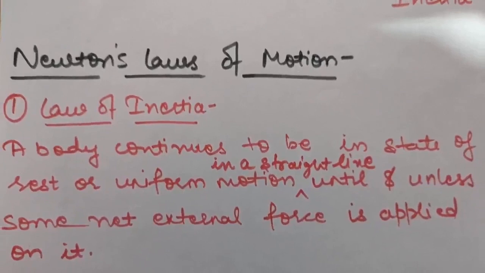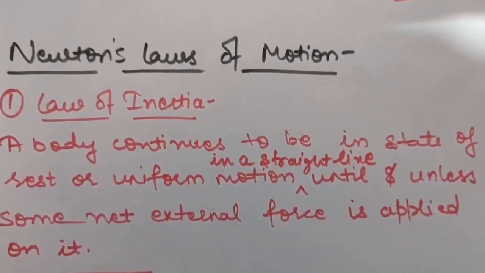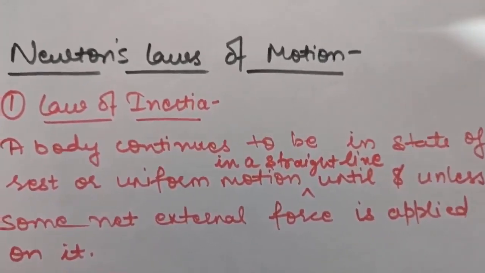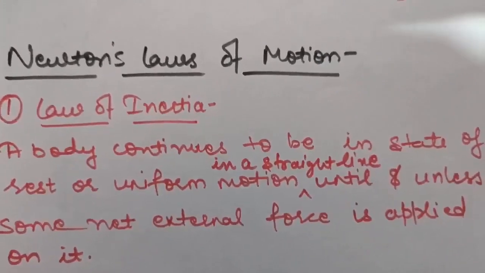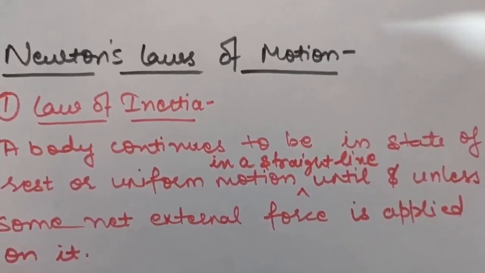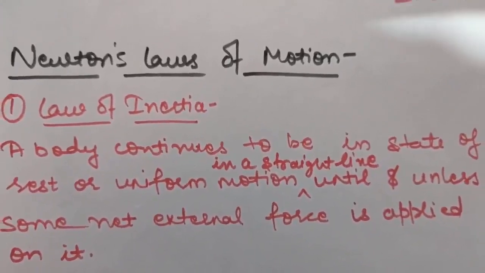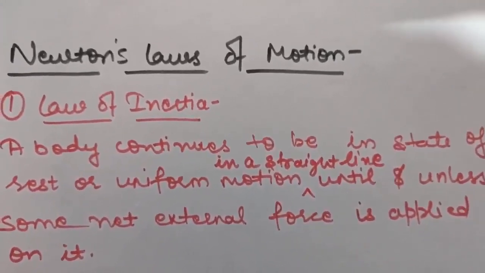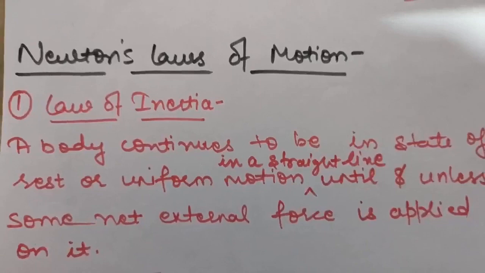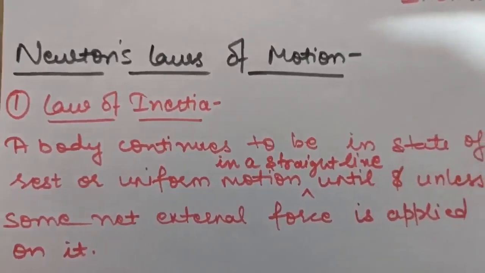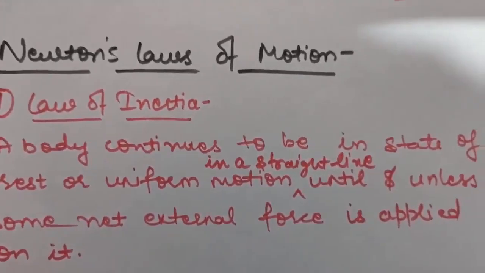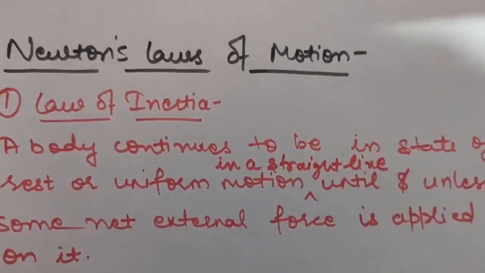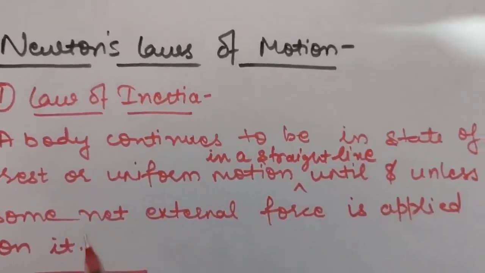Newton's first law of motion is also called the law of inertia, and it is stated as: a body continues to be in its state of rest or uniform motion in a straight line until and unless some net external force is applied on it. That is, a body will continue in its state until and unless some net external force is applied to it. And remember, the net external force should be applied.